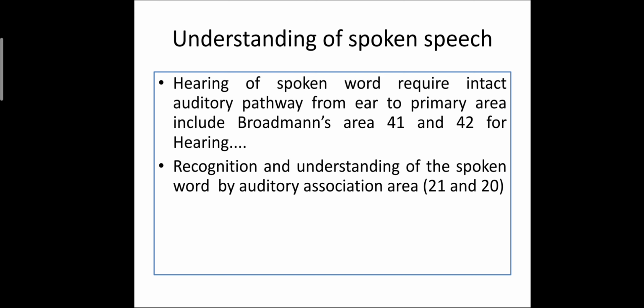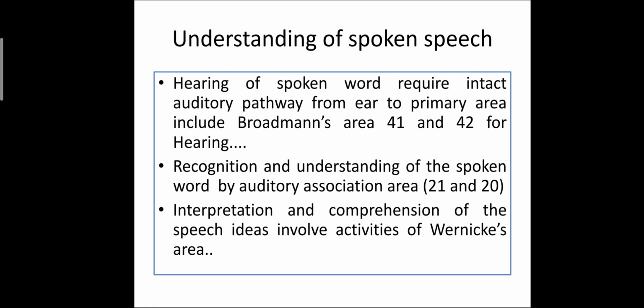Recognition and understanding of the spoken word is by the auditory association areas, that is areas 21 and 22. Interpretation and comparison of the speech ideas involve the activities of Wernicke's area.